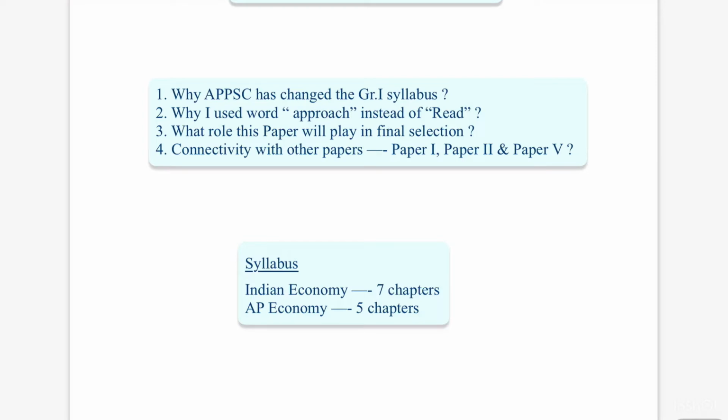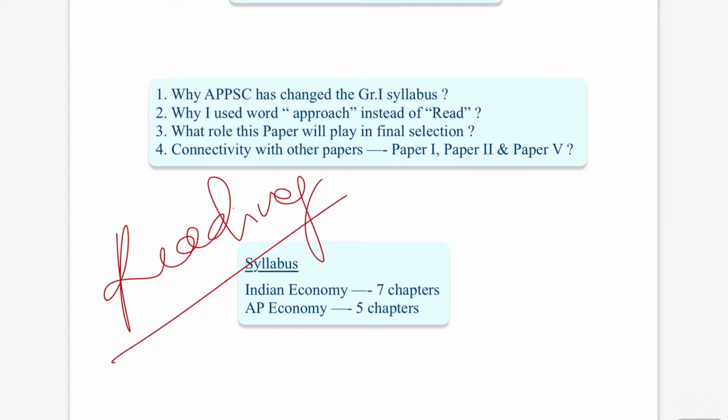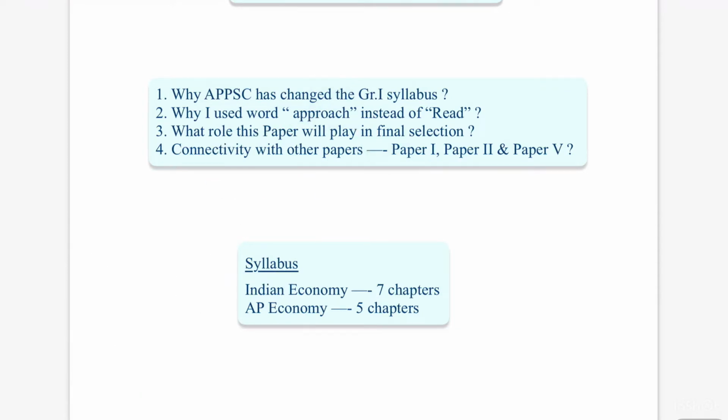So in order to crack the mains, mere reading is not enough. Simply reading this material or that material, or some coaching institute notes, is not going to be enough. That is the reason why I use the word approach instead of read.